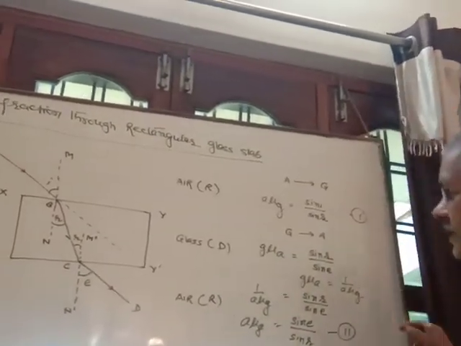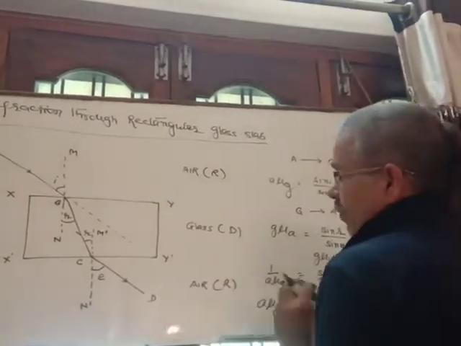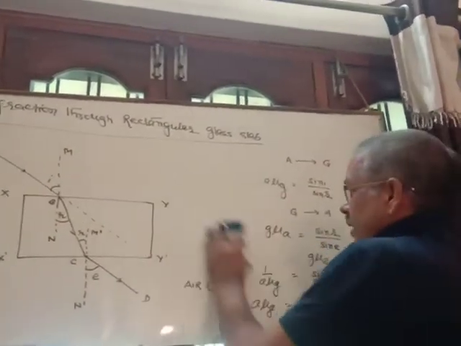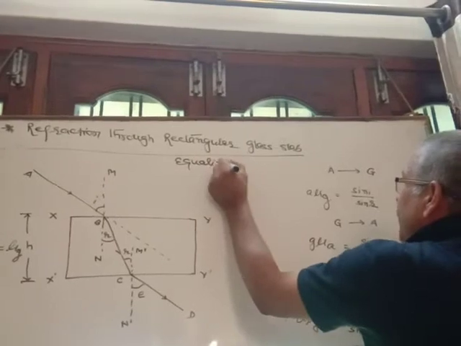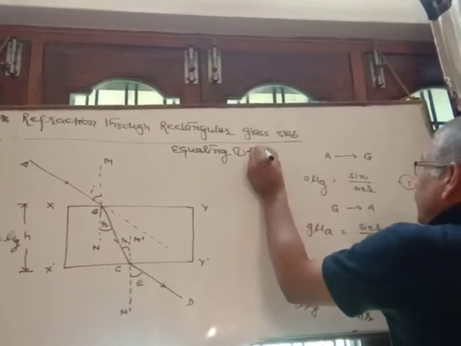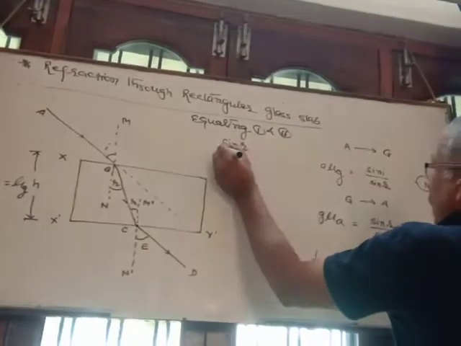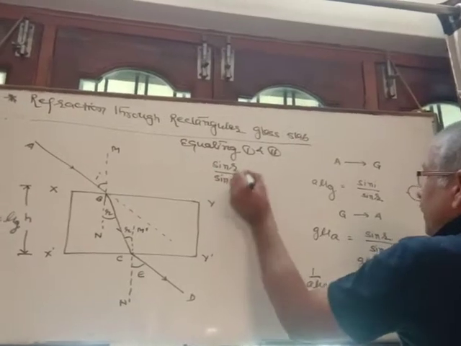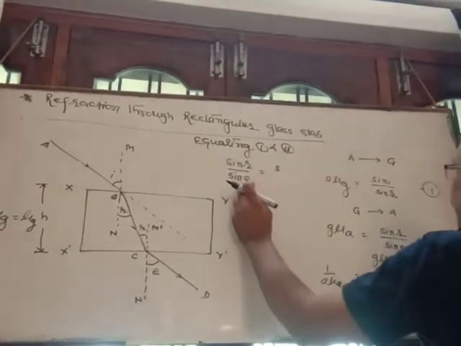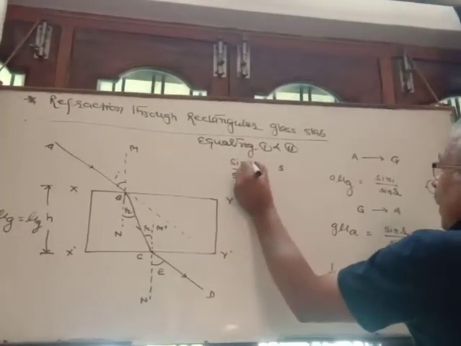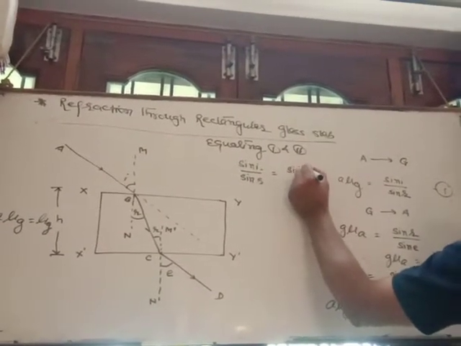So see here, in the first and second equation, the left hand side A mu g is written, so we can equate them. Equating the first and second equation, you will get sin R upon sin E is equal to sin I by sin R is equal to sin E upon sin R.